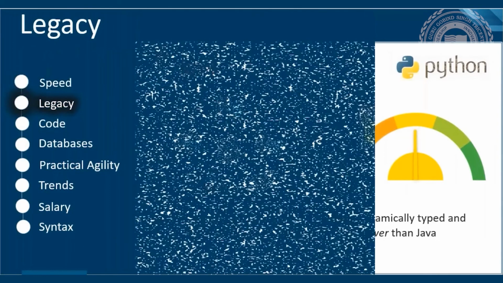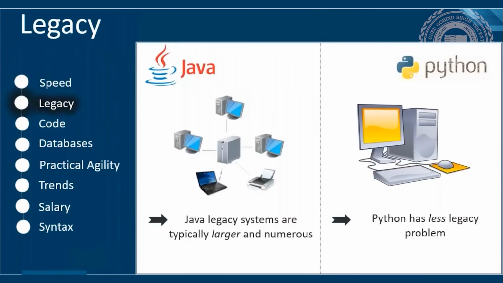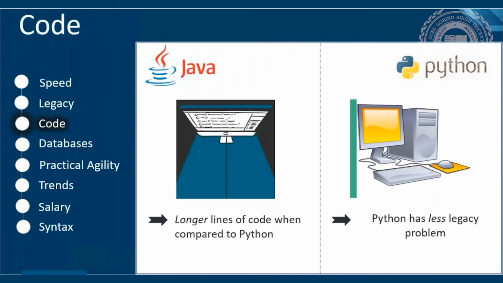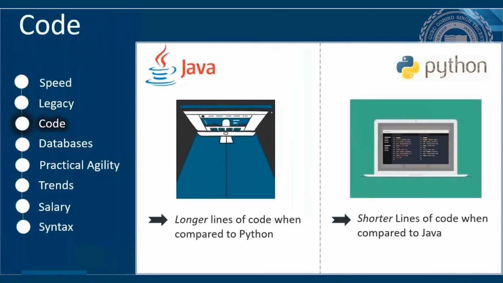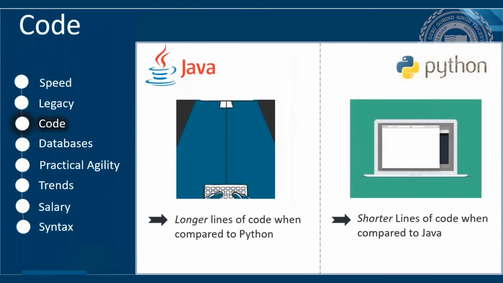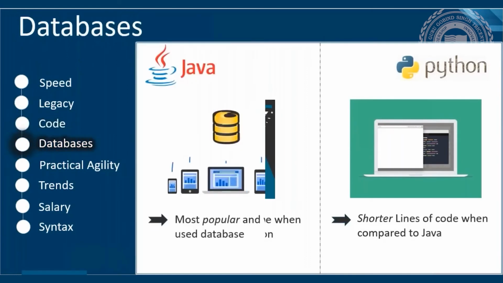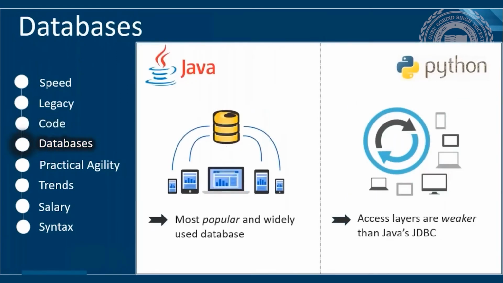Number 2. When it comes to legacy, Java legacy systems are typically larger and numerous, while Python has fewer legacy problems, which makes it difficult for organizations to copy and paste code. Number 3. If we talk about lines of code, Python consists of a lesser number of lines of code, or shorter code, as compared to Java. Number 4. Another characteristic is database connectivity. Java is most popular and widely used to connect, whereas Python database access layers are weaker.